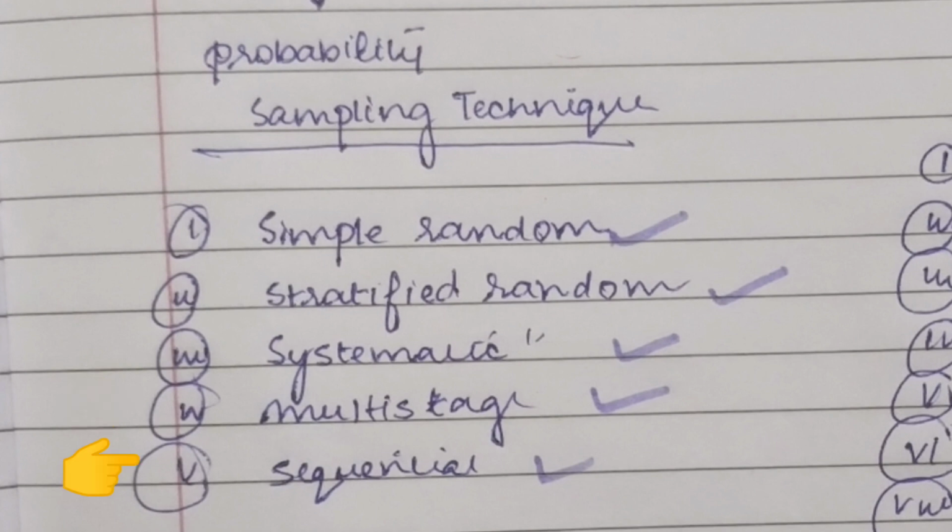In the sequential sampling, the investigator initially selects a small sample. First, a very small sample is collected, and from that inferences are made, results are drawn out, and if it is insufficient, then some other samples are added to it, and then further inferences are drawn out. So here the sample size is not fixed.